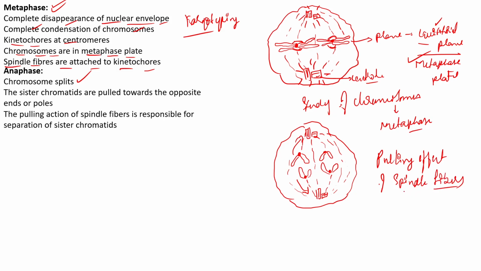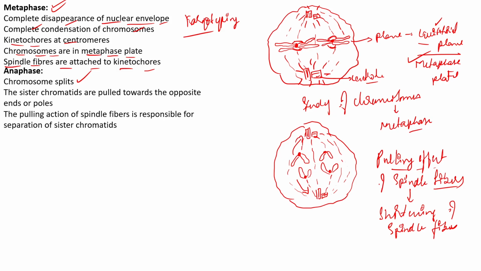How is the pulling effect achieved? The pulling effect is achieved by the shortening of spindle fibers. There is always a constant elongation and shortening of the spindle fibers.